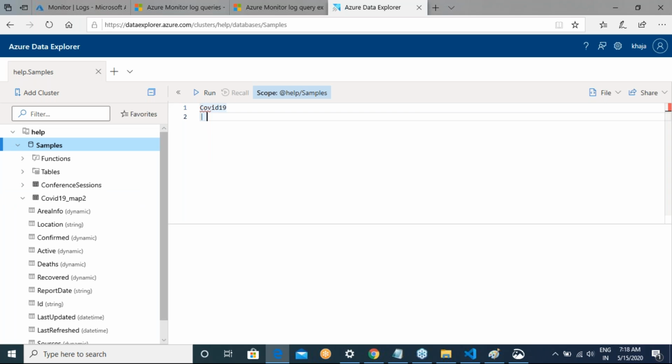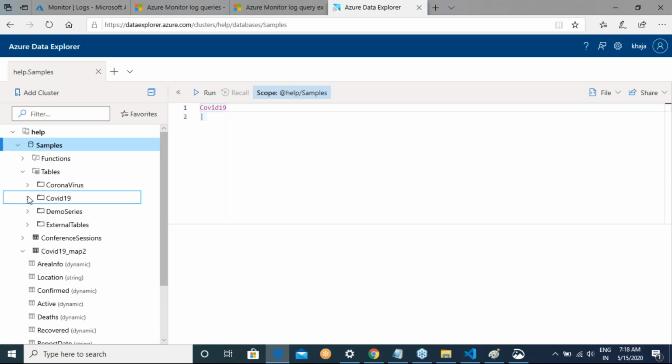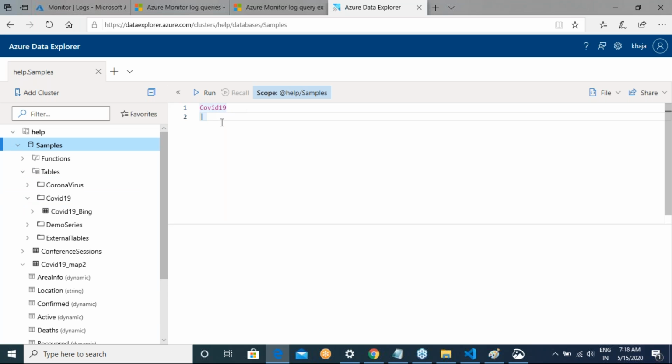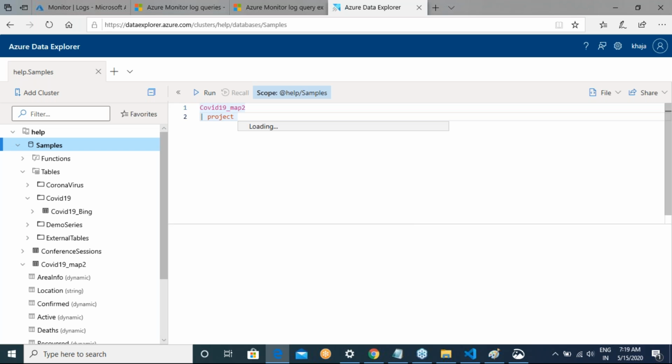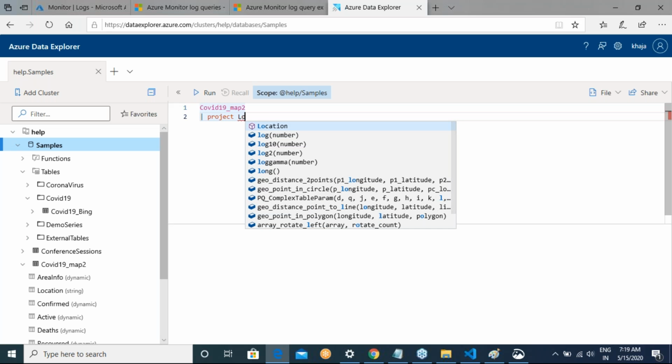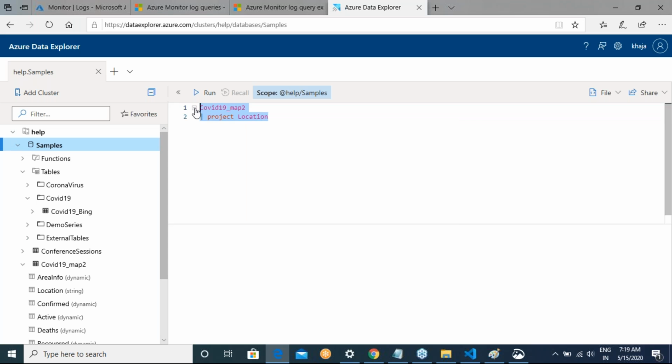COVID-19, this is an interesting area for a lot of us. So we can get into any of these tables. COVID-19 underscore map, dot project, let me give location.